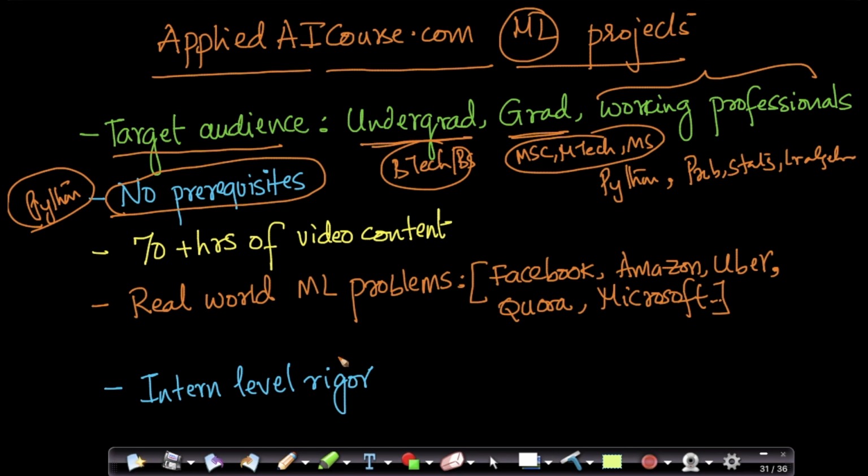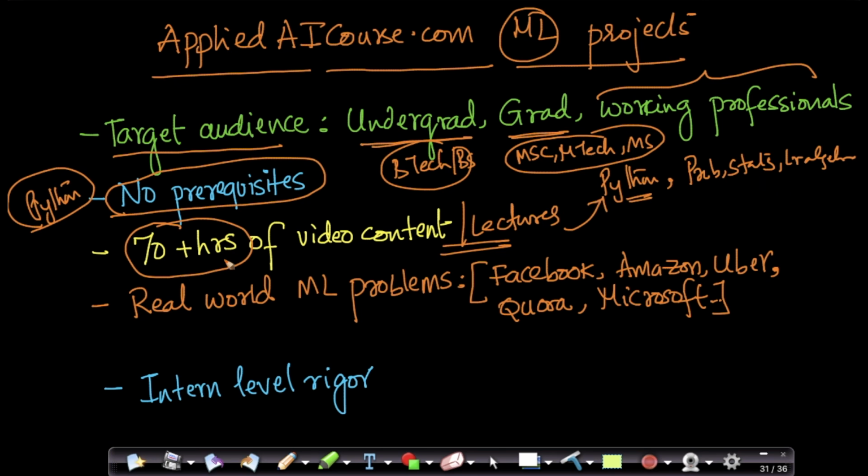Unlike other institutions or agencies, we do not just give you source code and tell you, okay, this is your project. What we do is give you 70 plus hours of video content and lectures, explaining each of the concepts in great detail, everything from what is a variable in Python to how to use state-of-the-art algorithms in machine learning.